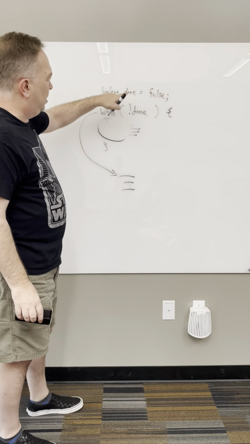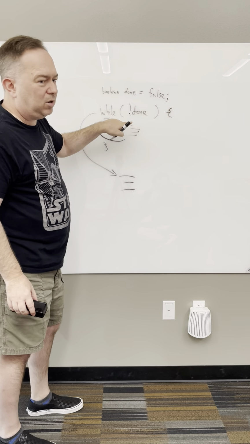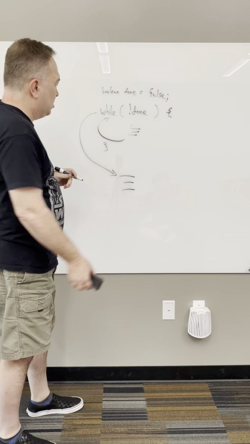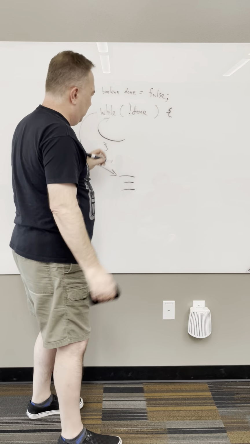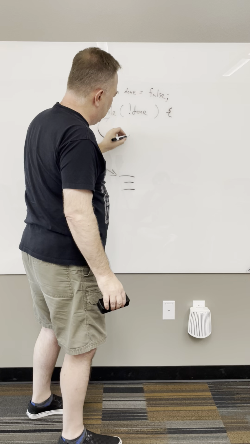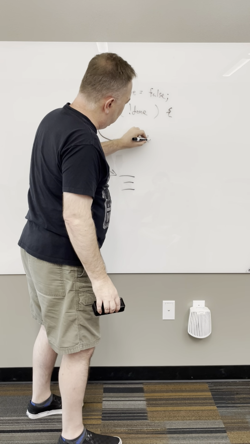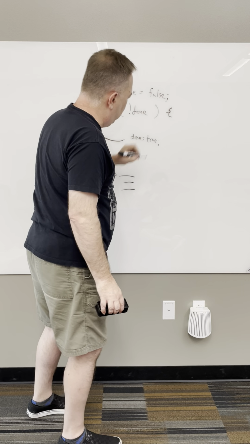Do some code. So if done is false, not done is true. So it will come in here the first time and start executing the loop. Somewhere in here, it might be an if statement or some other things, somewhere in this code, you need to say done is equal to true.